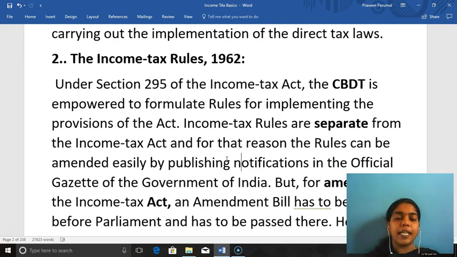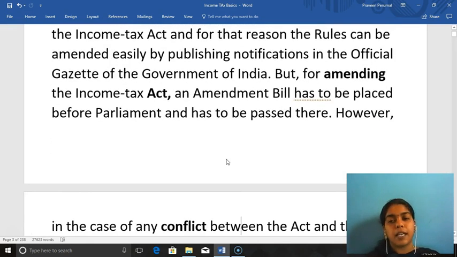But for amending the Income Tax Act, an amendment bill has to be placed before Parliament and it has to be passed there. Whenever an act is required to be amended and it is taken to Parliament, it involves a lot of challenges. There will be discussions and debates against a particular amendment, and people will be for it or against it, then it will be passed or it won't be passed. So it is all a gamble.